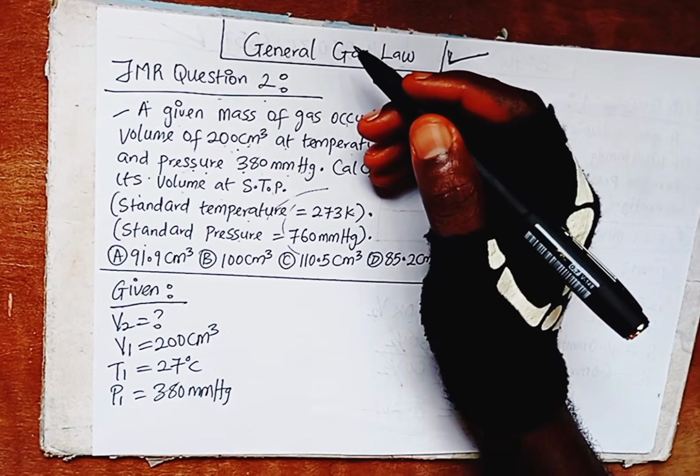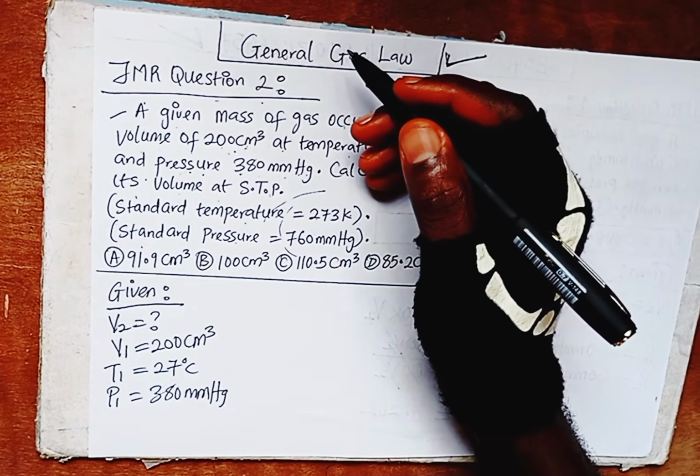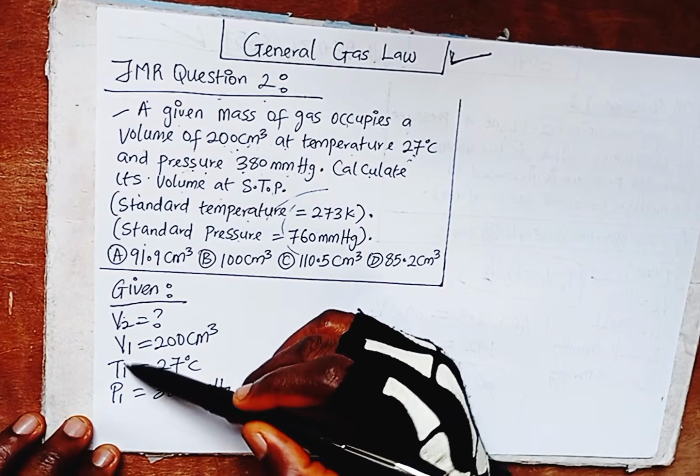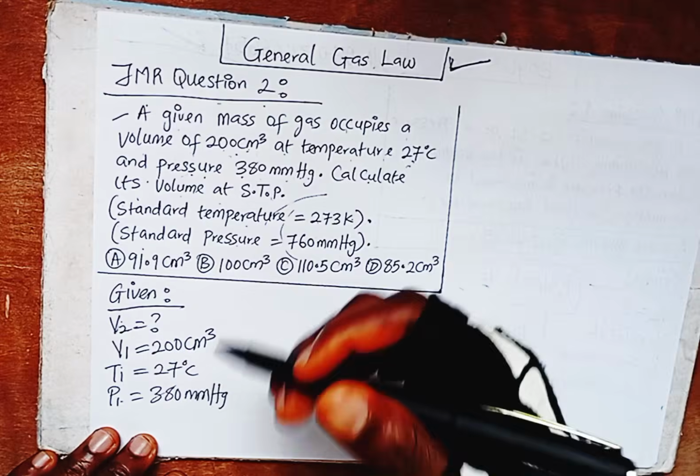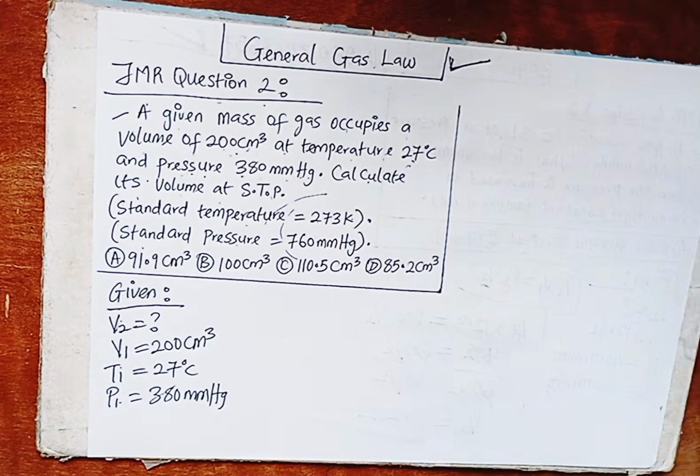Charles' law is talking about temperature and volume. But here we have volume, temperature, and pressure. We have everything combined together. So we are going to use both Boyle's law and Charles' law, which is the general gas law combined together.